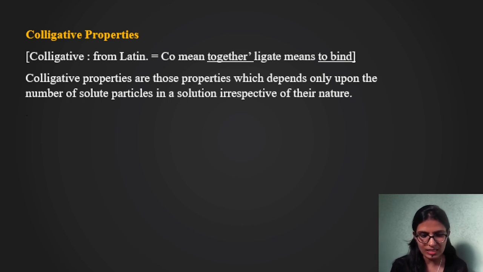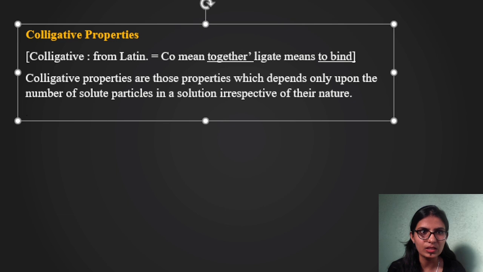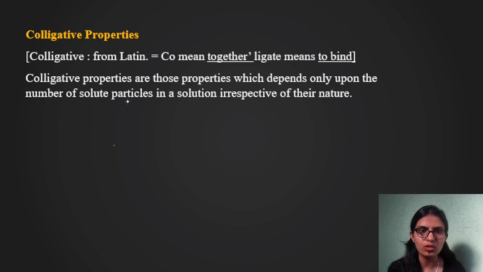So here we will see some of the properties of a solution which depend only on the number of solute particles, but not on what type of solute it is. It is not depending upon the nature of it, right? So colligative properties are the properties which depend upon the number of solute particles, but not on the nature of it.